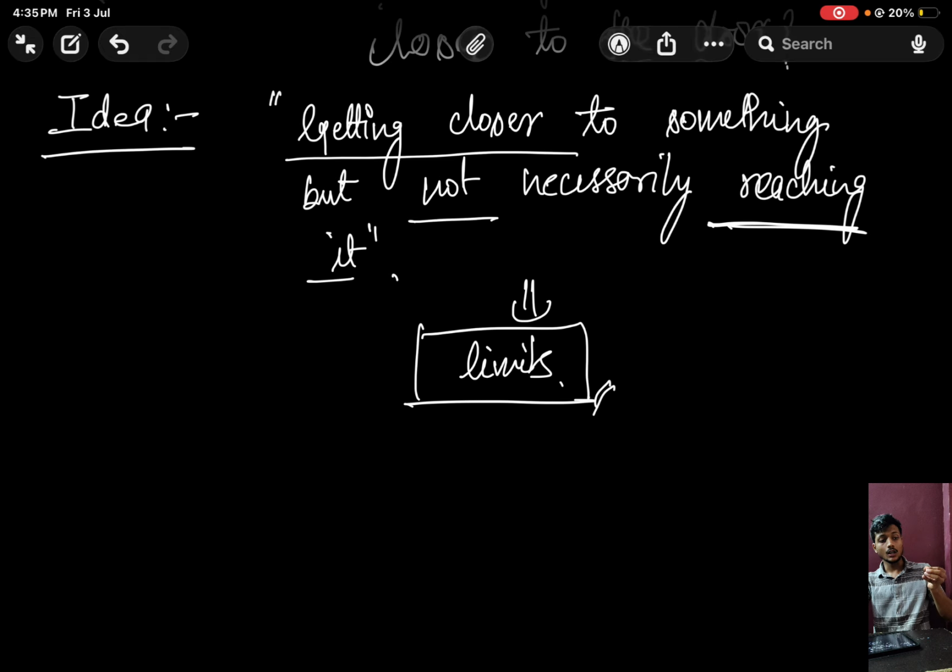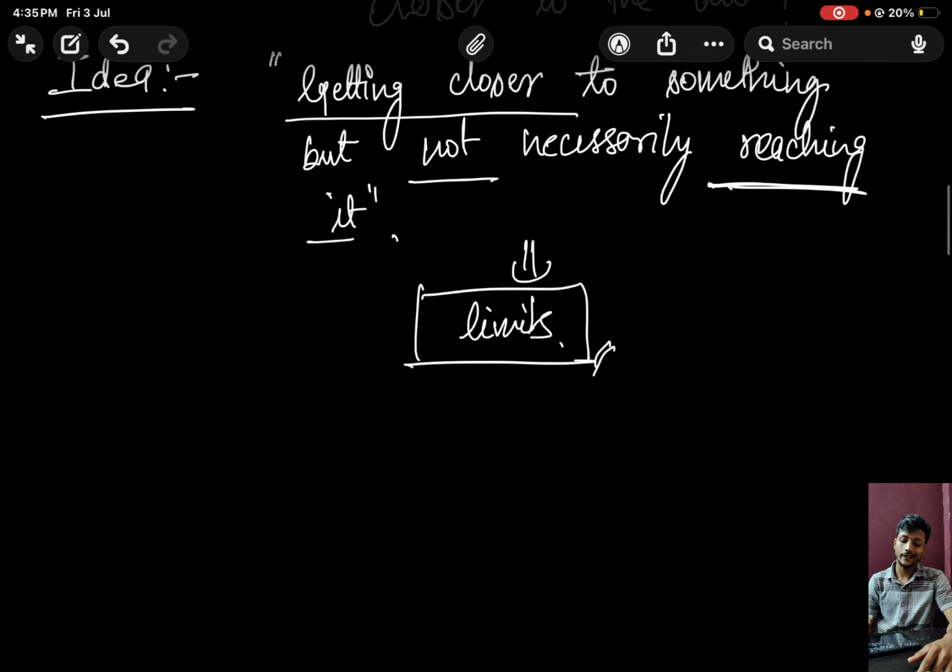It means we are only close to that value, we have not attained that value; in mathematical terms, our input is not equal to that value. Okay, the idea is clear: getting closer to something but not necessarily reaching it. But how is this idea mapped to the mathematical world, and how is it used to define limits?